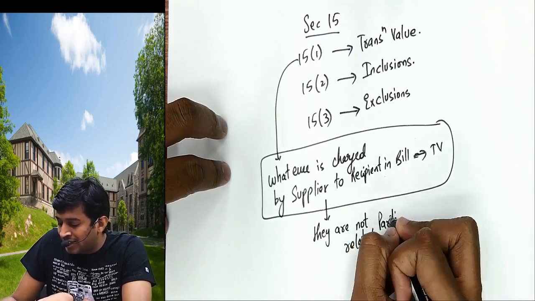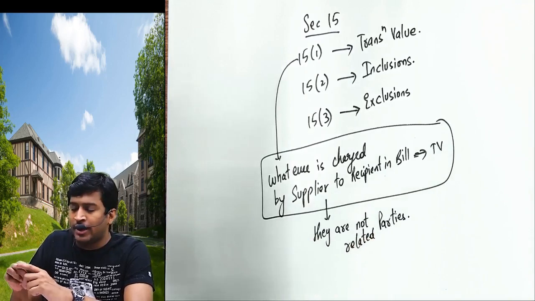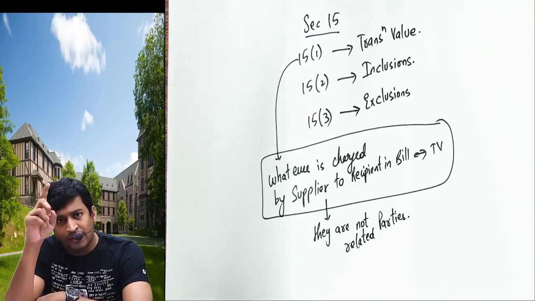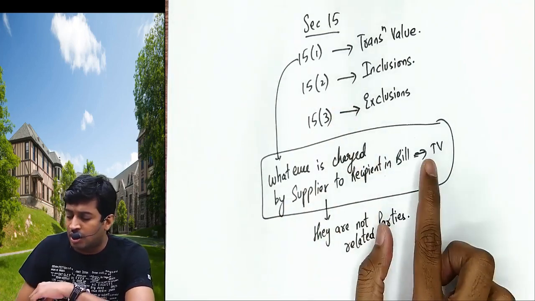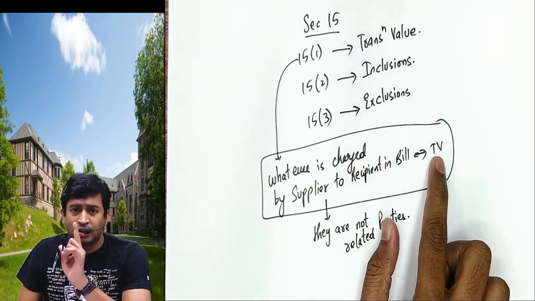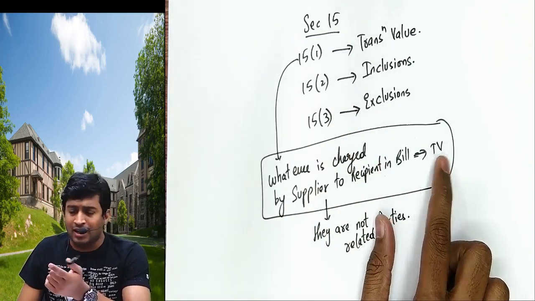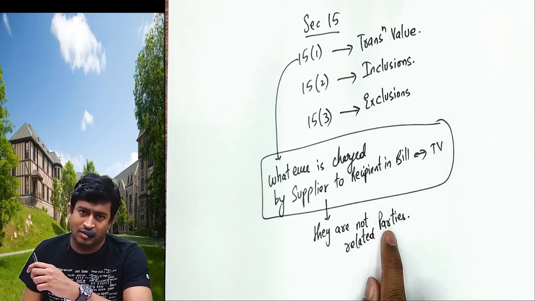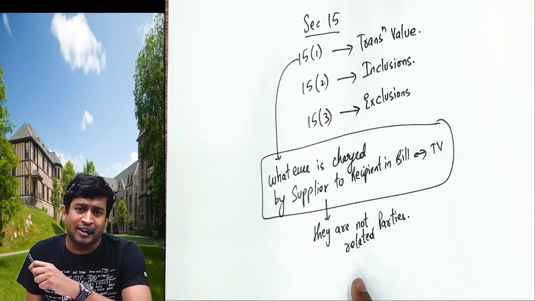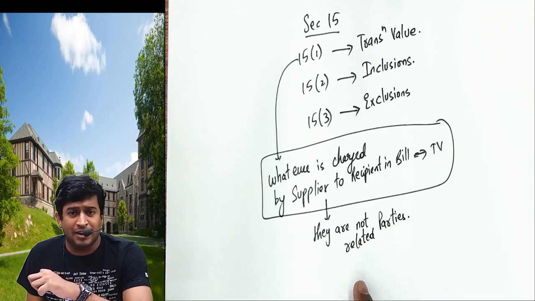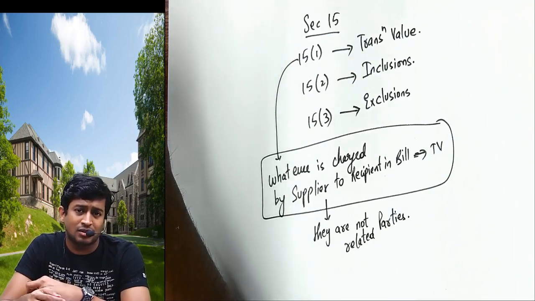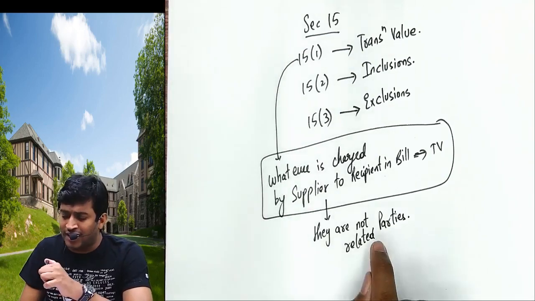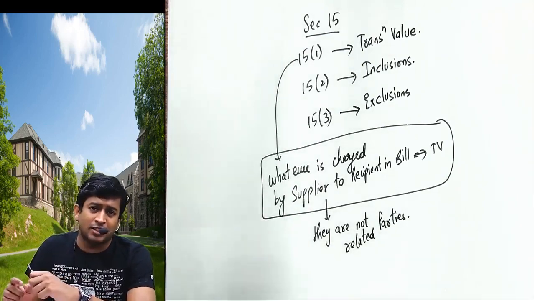You are doing an audit of a client, and you gave the bill to the client for the audit. Whatever you charge in the bill as fees will be called transaction value, provided you and your client are not related parties. Because the government knows that if my brother-in-law is coming to my coaching class, how much should I charge? I will not think I should charge him. So the government also knows that if they are related, consideration manipulation can take place.